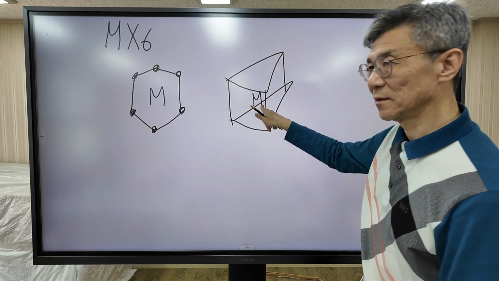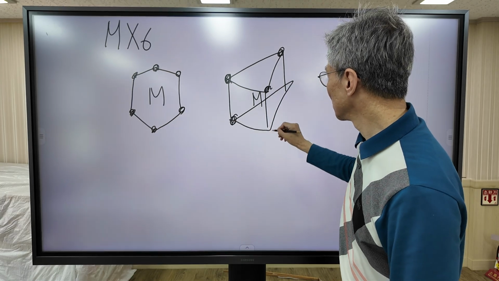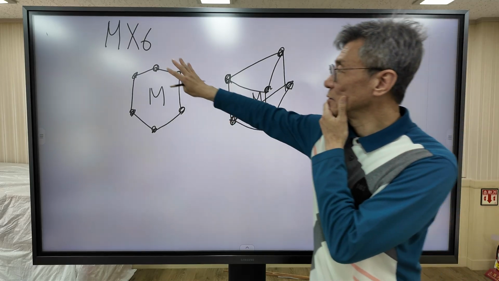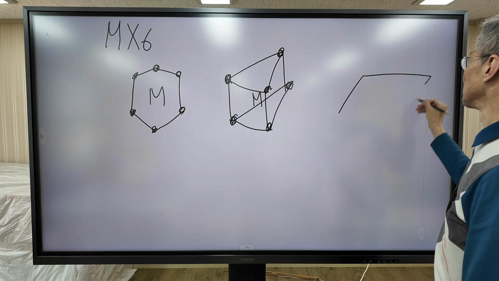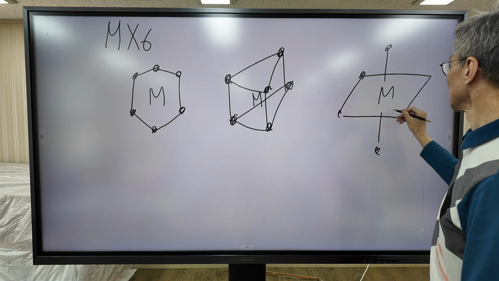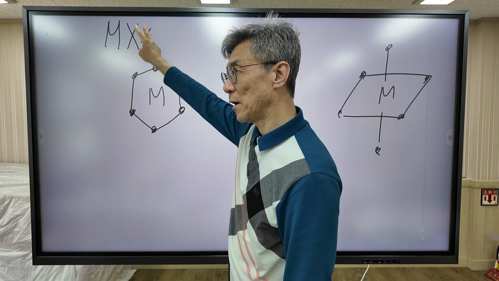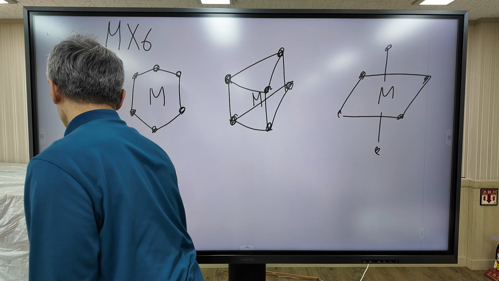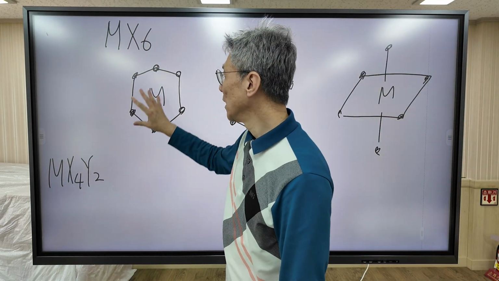The metal is in the center. 1, 2, 3. 1, 2, 3. The trigonal bipyramidal structure also corresponds to this molecular formula. And third, the octahedral structure. And I'm going to replace 2X by Y. So the molecular formula is MX4Y2. And I'm going to count the number of possible isomers for hexagonal.